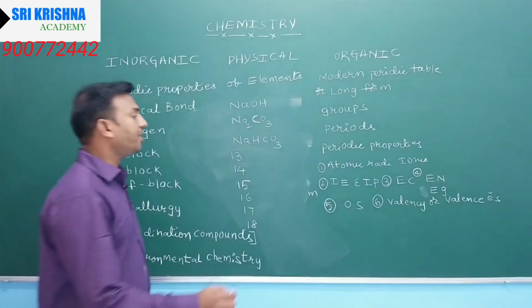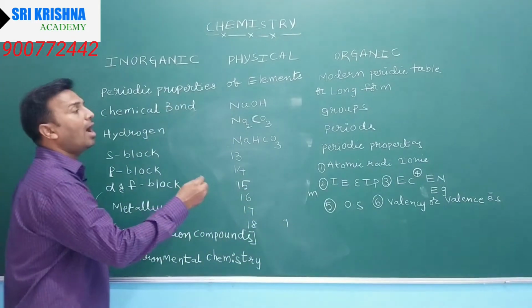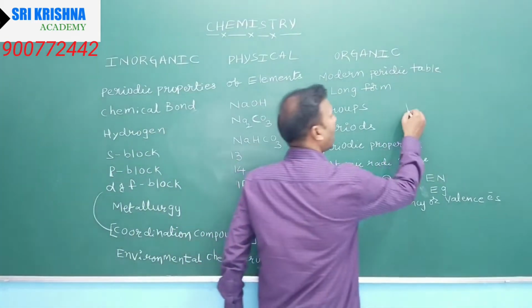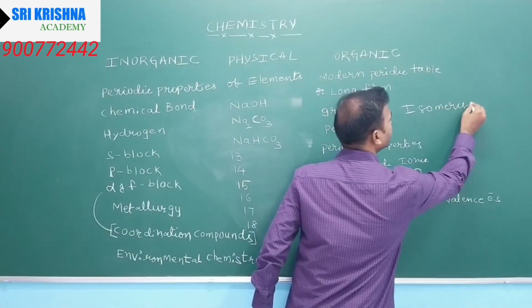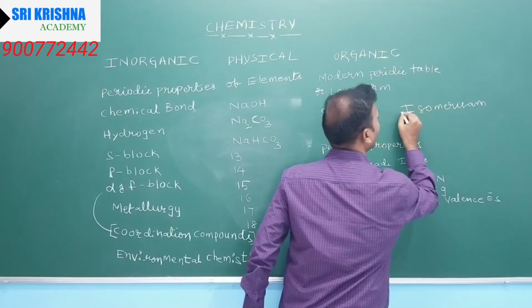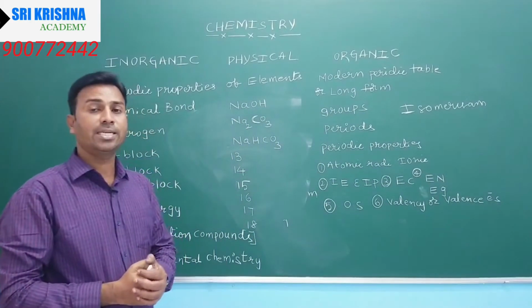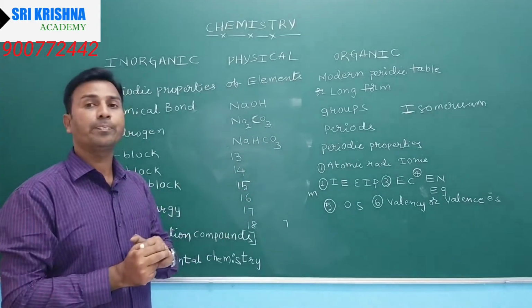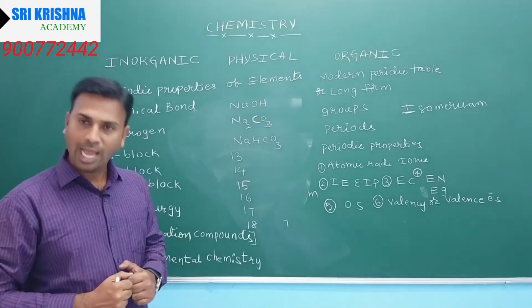In that, isomerism is very important, so we take isomerism of coordination compounds. What type of isomerism is present? Isomerism is of two types, structural isomerism and geometrical isomerism.